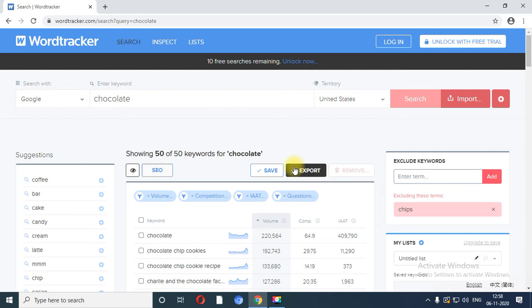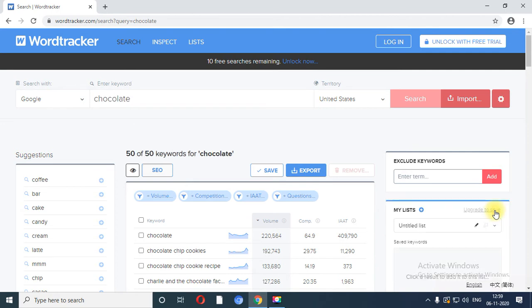Wordtracker, you can find any keyword inside Wordtracker. You also have suggestions based on the particular keyword. Right now I have fired the keyword chocolate, so approximately 50 keywords are found based on chocolate. You have a list of suggestions like chocolate candy, chocolate cake, chocolate coffee, chocolate bar. So over here you have a list of suggestions.